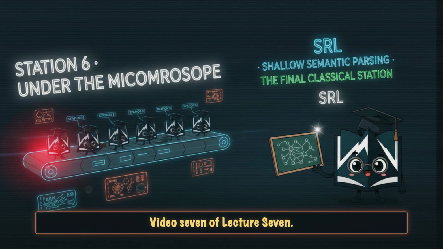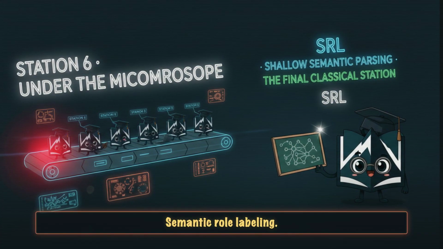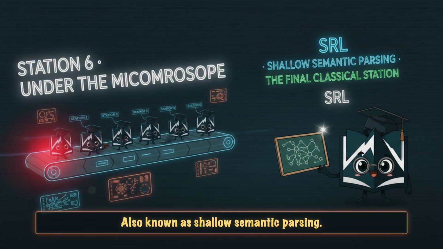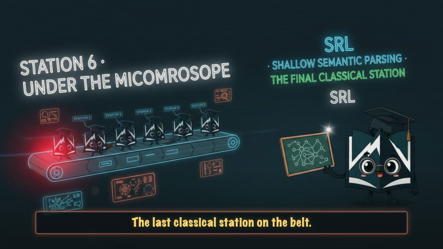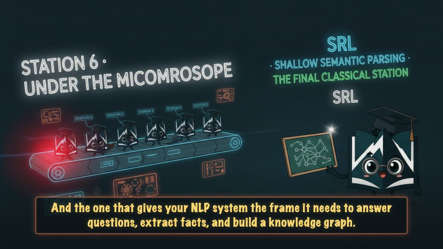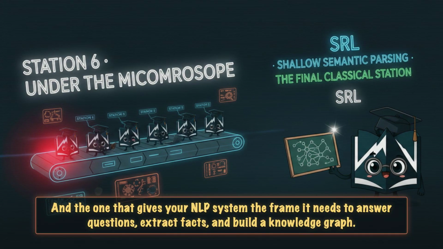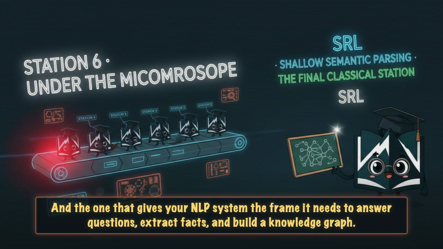Video 7 of Lecture 7, Semantic Role Labeling, also known as SRL, also known as Shallow Semantic Parsing, the last classical station on the belt, and the one that gives your NLP system the frame it needs to answer questions, extract facts, and build a knowledge graph.